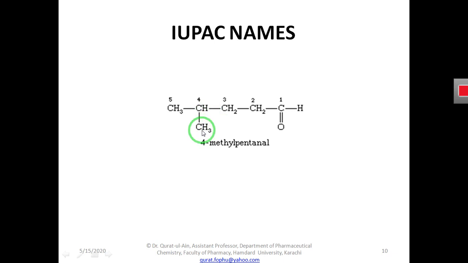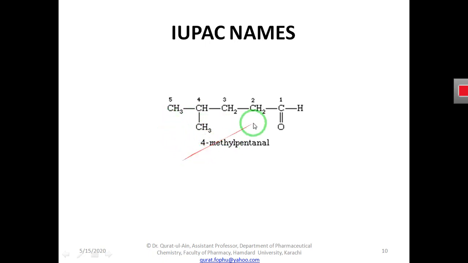So first we have to name this side chain that is attached to the main chain. We will see at which carbon atom this methyl group is attached. This is carbon number 4, so we will write here 4. And what is the nature of this R group? It is a methyl, so we will write here methyl.